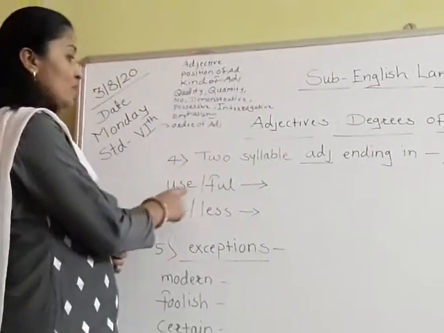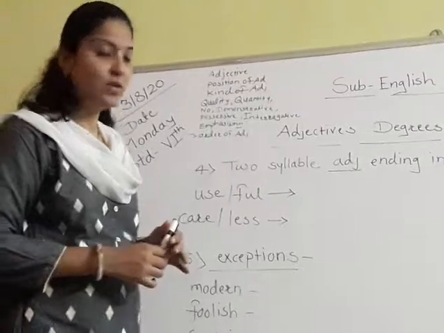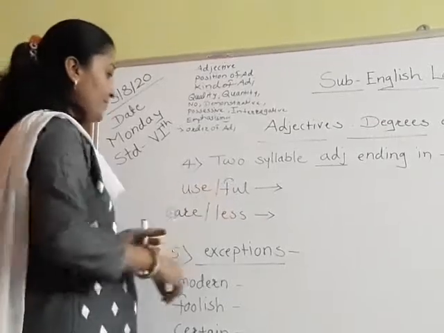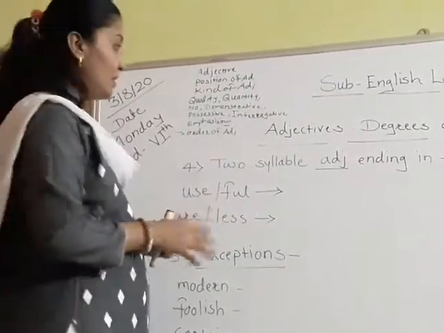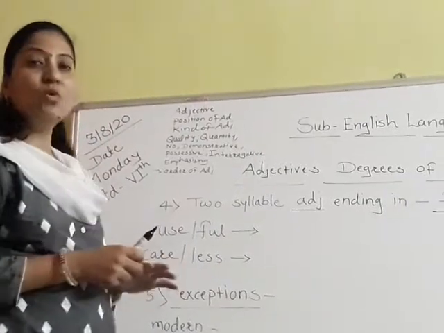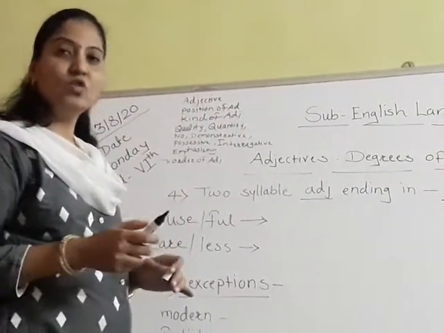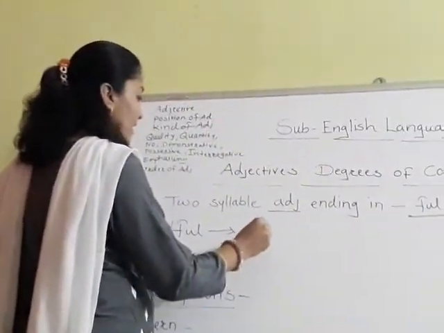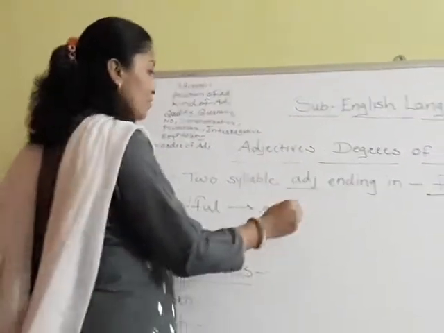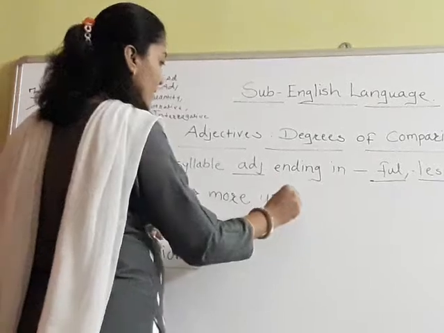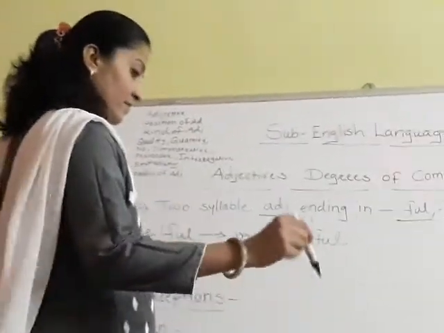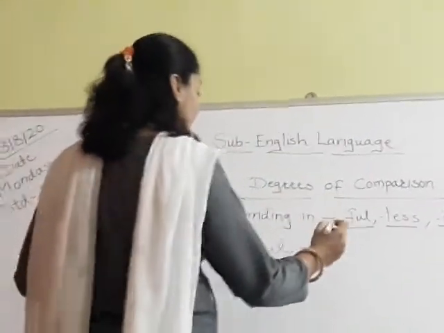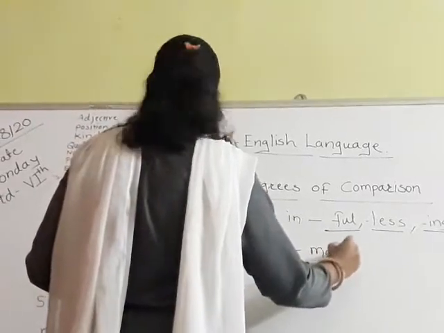Now see this word, useful. This word is two-syllable word. Okay? We have made two parts of this word to pronounce it. Useful. Okay? So this is two-syllable word and we have to use more and most to make it comparative and superlative. Okay? Useful is the positive degree and to make it comparative we have to use here more useful. Okay, and again if we want to make it superlative we have to use here most useful,